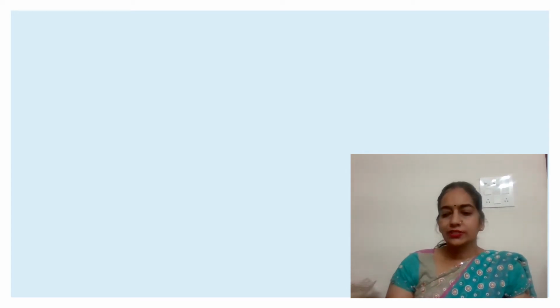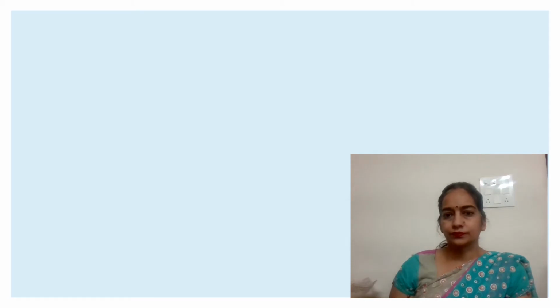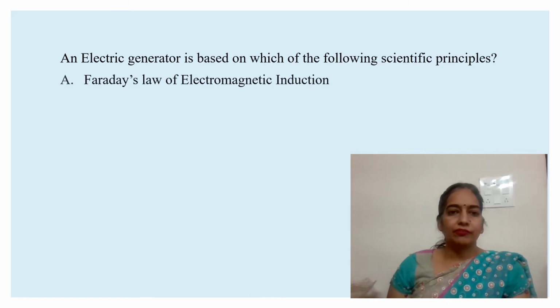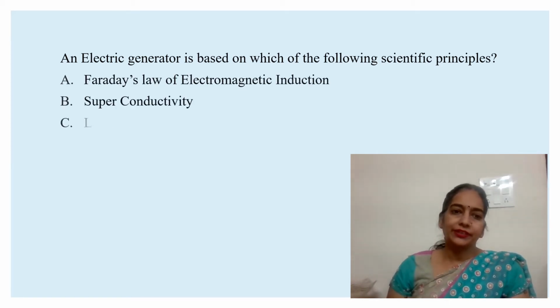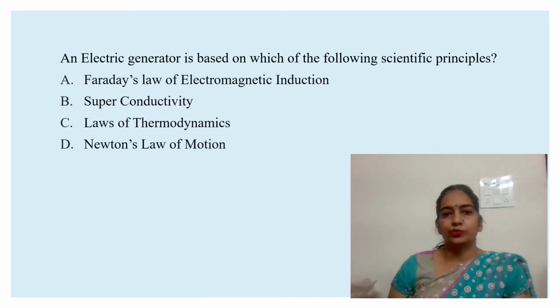So first question is, electric generator is based on which of the following scientific principle? Faraday law of electromagnetic induction, superconductivity, law of thermodynamics, Newton's law of motion.